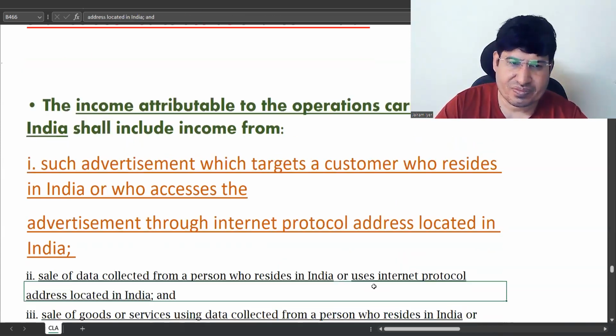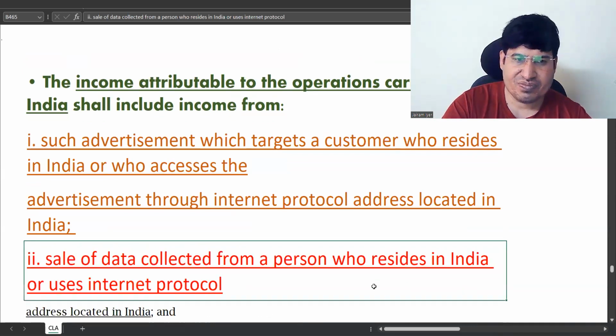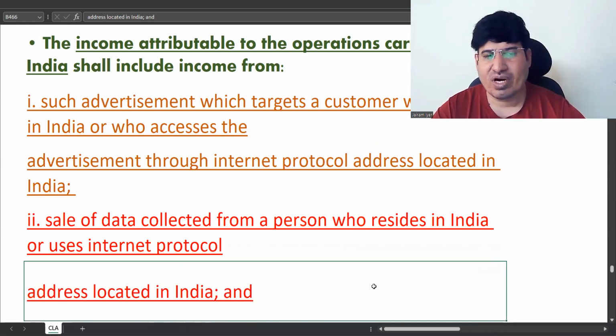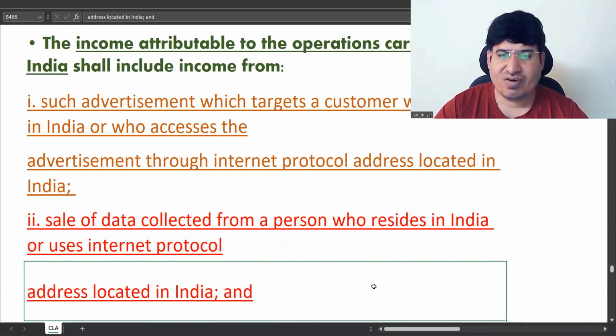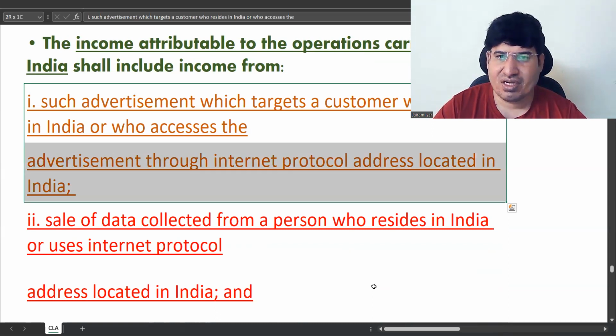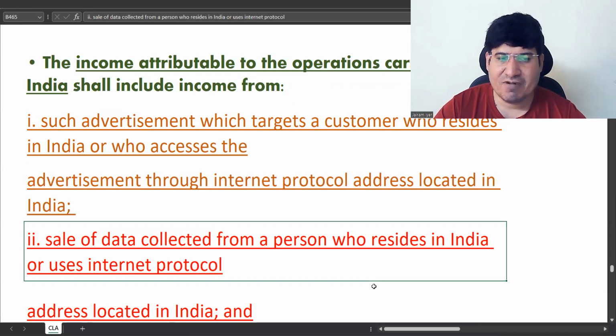Then next is sale of data collected from a person who resides in India or uses an internet protocol address located in India. So for income attributable to operations carried on in India, first you will see is advertisement.